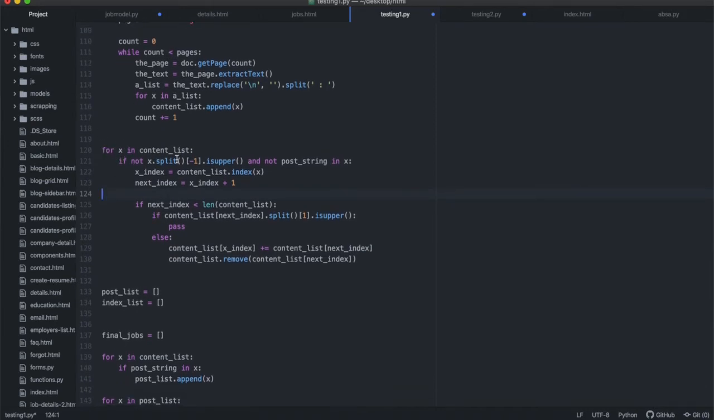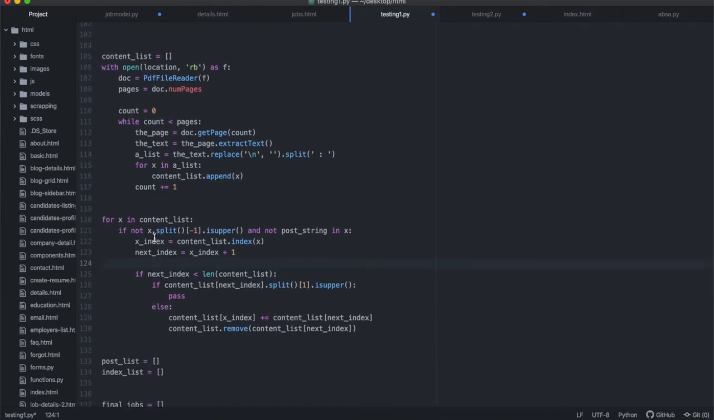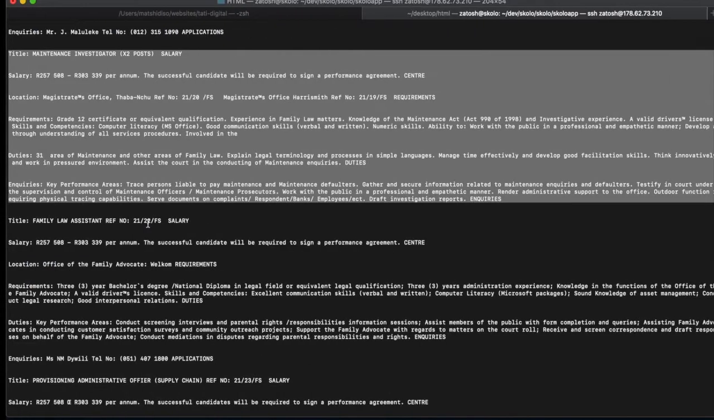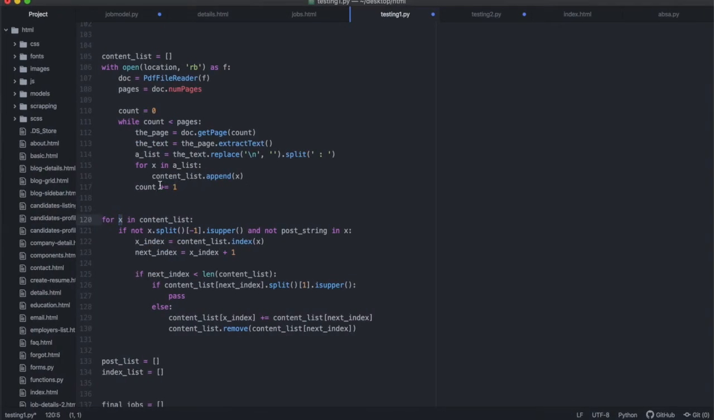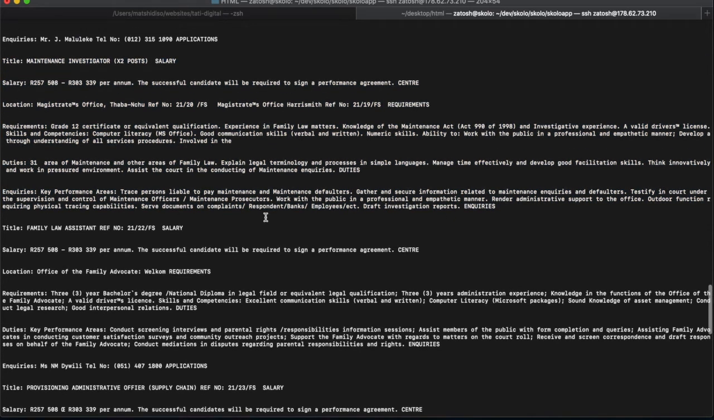For x in content list, right? So I went through my list, and I tried to find, if not x.split, whatever, -1. So what is this line doing? Okay, for x in content list, if I split x, so for every single element in my list, if I split that element, and here I'm not explaining what I'm splitting it on, so it will just split word by word, okay? If the last word is not an uppercase. So for example, if I split this element in the array, where is it?